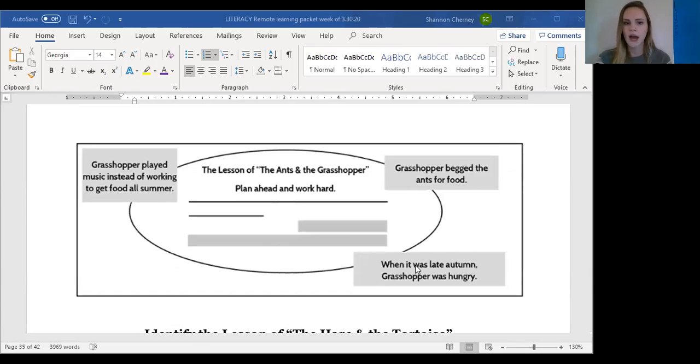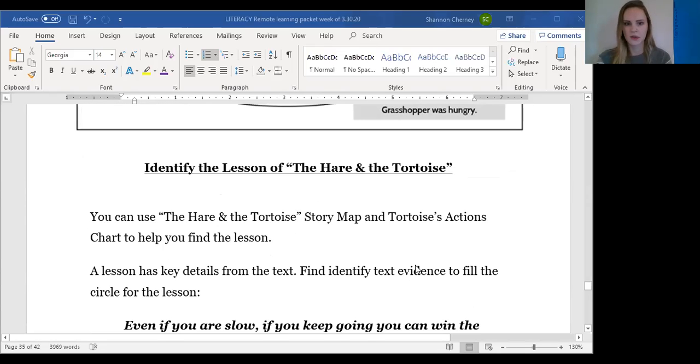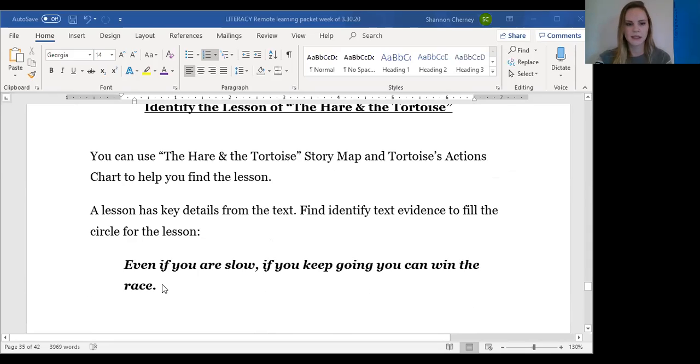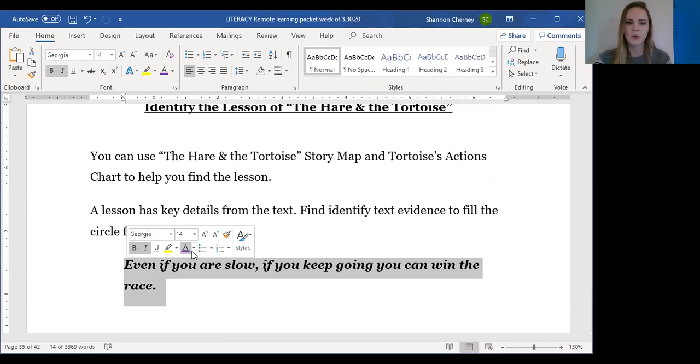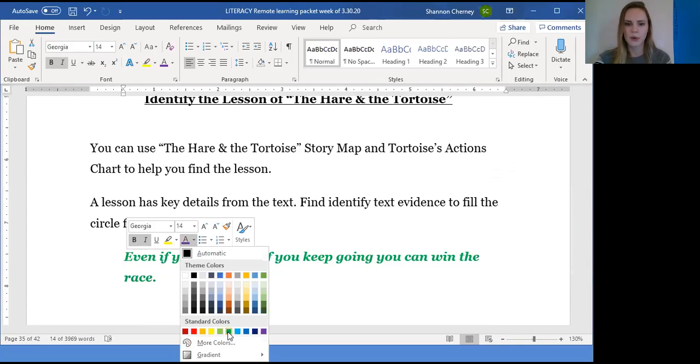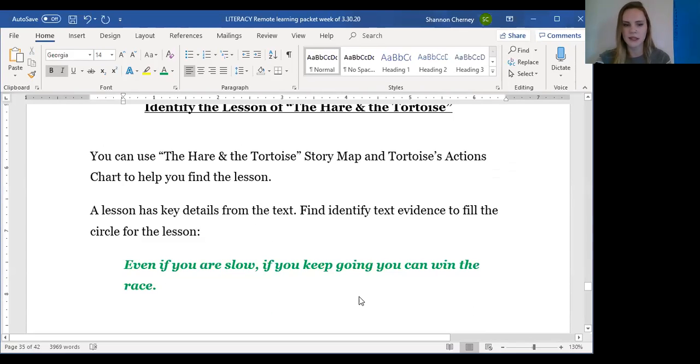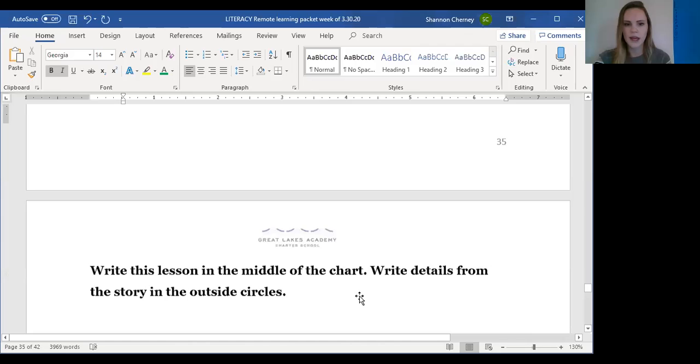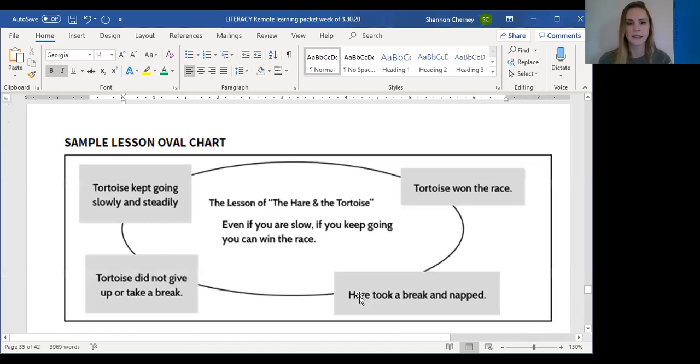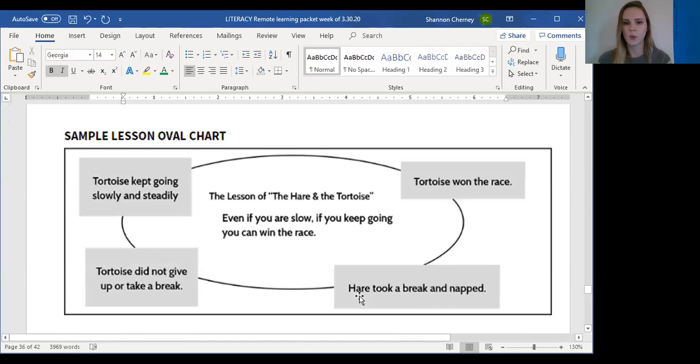Welcome back. Now we're going to talk about the lesson of the hare and the tortoise. Right here is the lesson. Even if you are slow, if you keep going, you can win the race. So we'll put this in green so you're able to see the lesson. And this is what my oval chart would have looked like. Ta-da! The tortoise won the race.